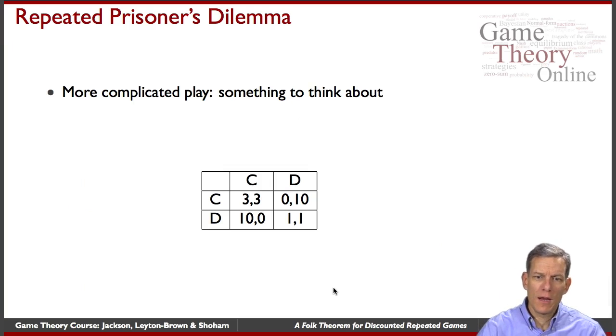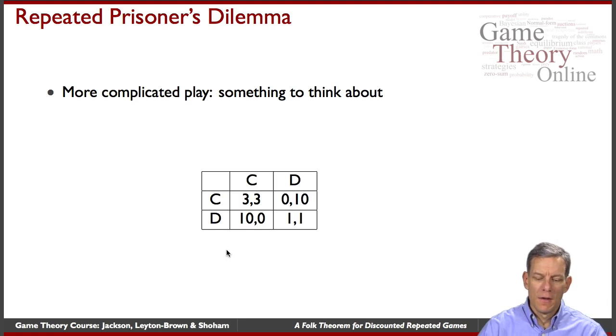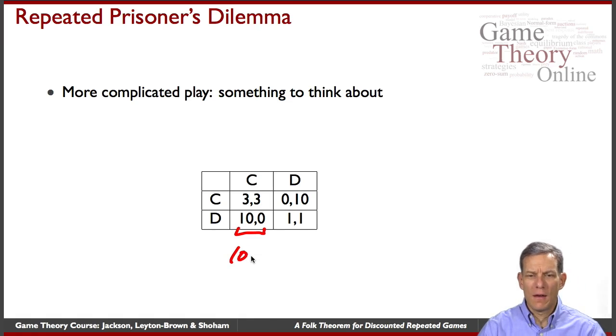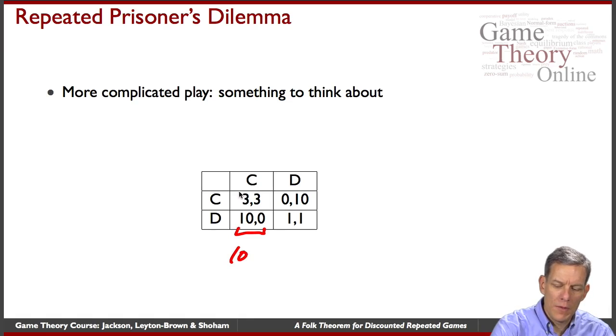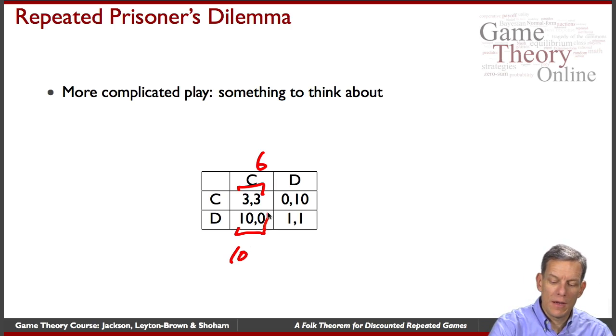So let's take a look at the game we looked at before. So the prisoner's dilemma, but now we've got this very high payoff from deviating. One thing you can notice is the total of the payoffs here. The players together get 10 if one defects. If they cooperate, they're only getting 6 in total. So here, actually playing this makes one of the players really well off. So if they played this in perpetuity, they'd get 3-3.